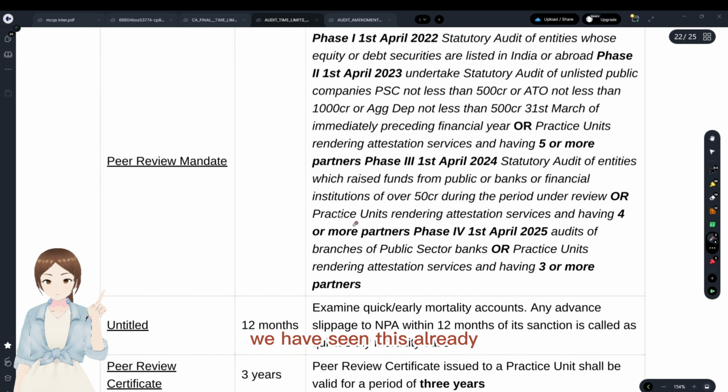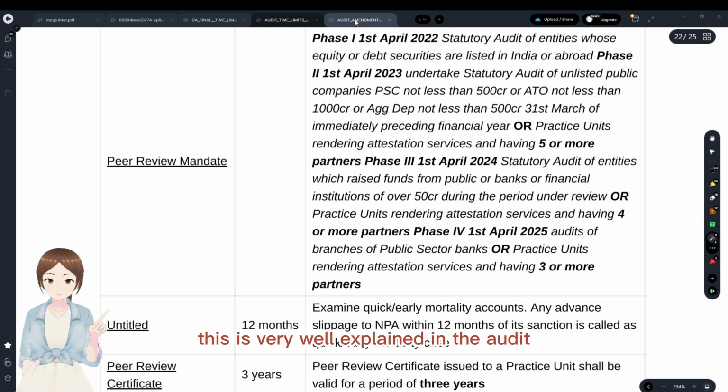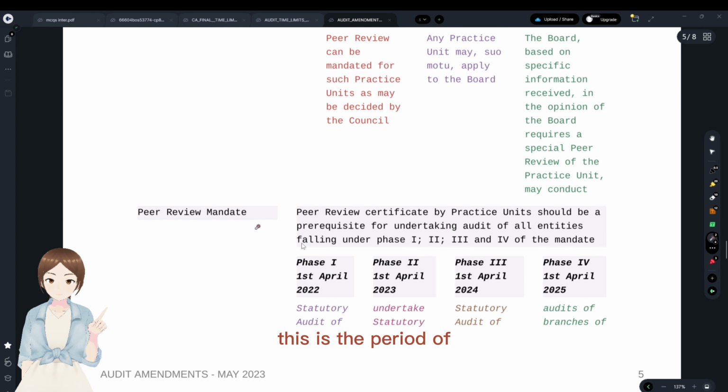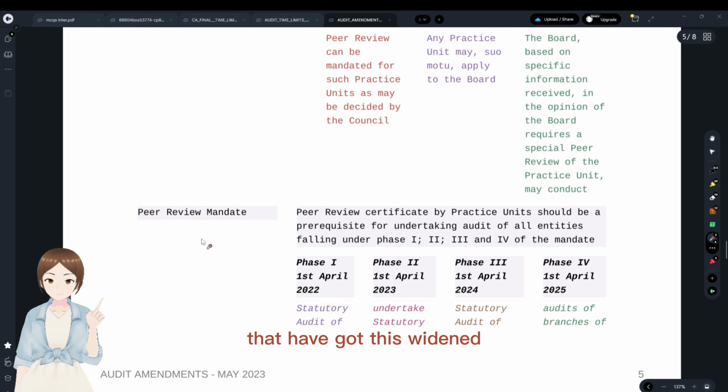Fellow membership, we have seen this already. Peer review mandate. This is very well explained in the audit amendments video. We'll just move on with that here. This is the PDF. This is the important amendment that has come this attempt.